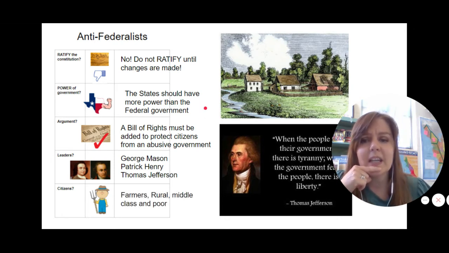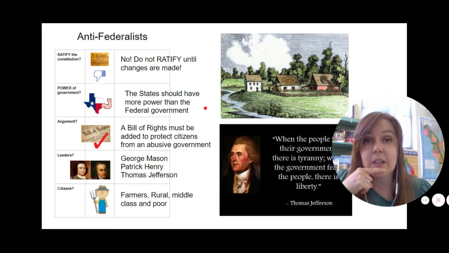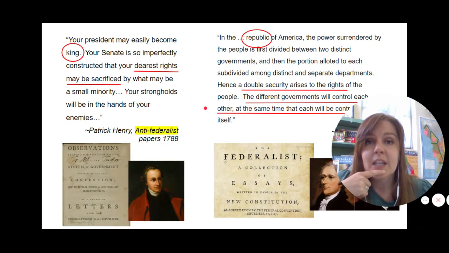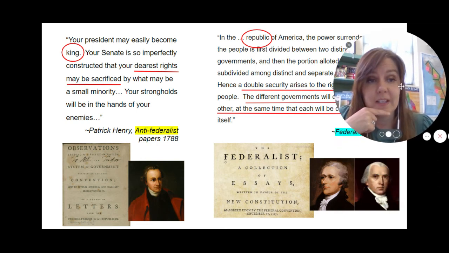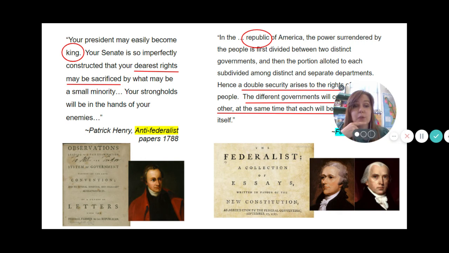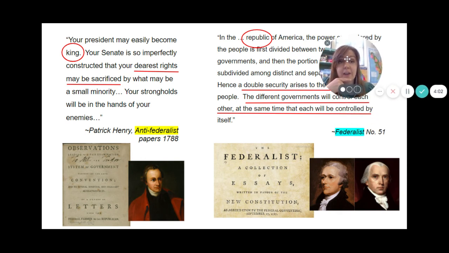And then how do you recognize the Anti-Federalists on the street? These are going to be your farmers. They live in rural communities, which means they live in the countryside, and they're going to be the middle class and the poor people in the country. So it takes 3 years for this ratification debate to come to a close. And in those 3 years, you're going to have a series of essays written by Federalists and by Anti-Federalists, where they're going to try and get people to go to their side, to ratify or to not ratify the Constitution.